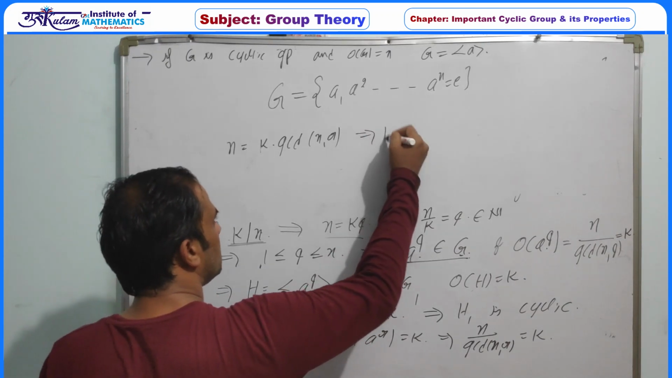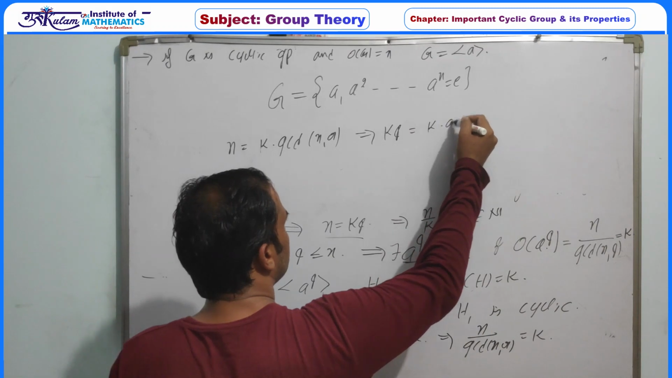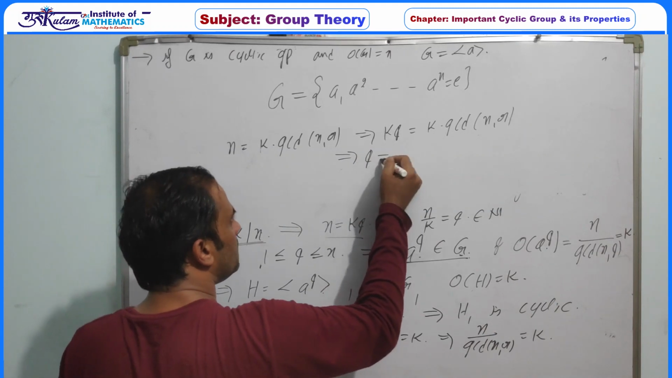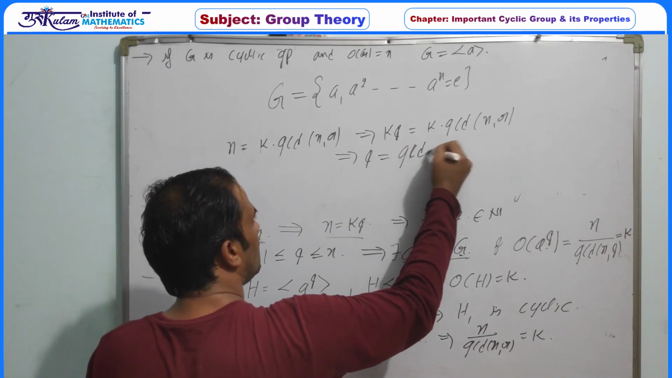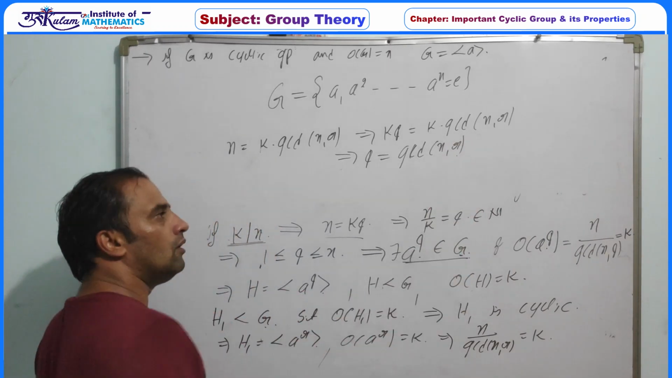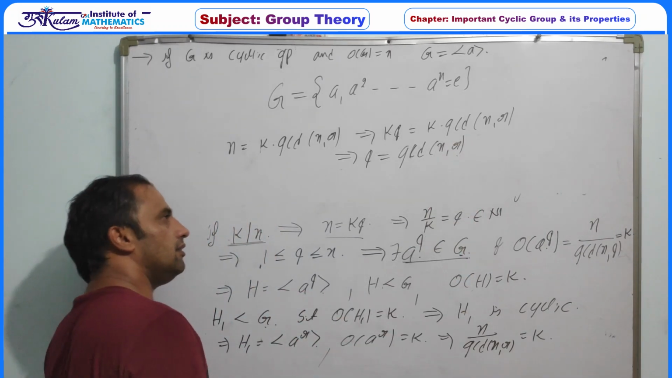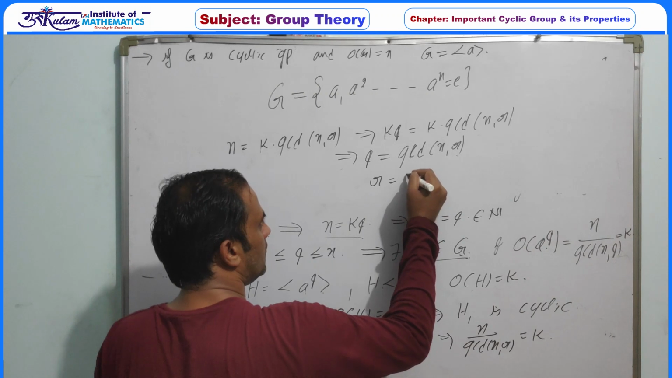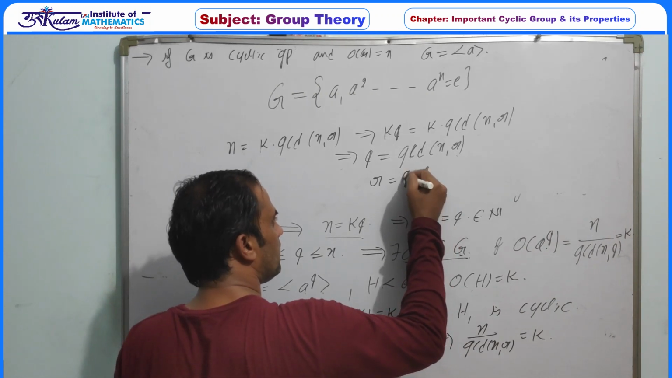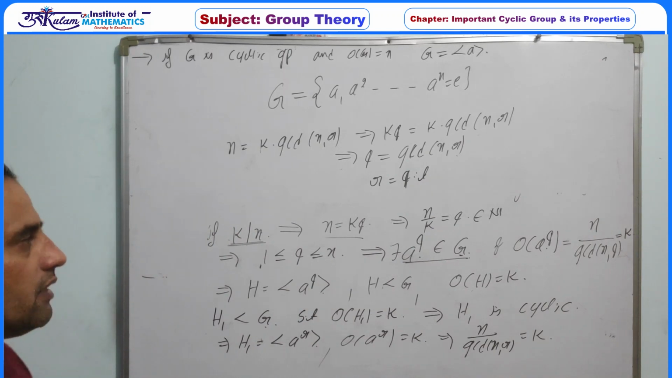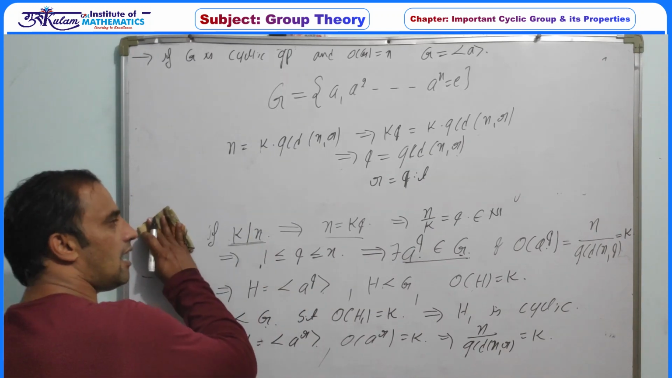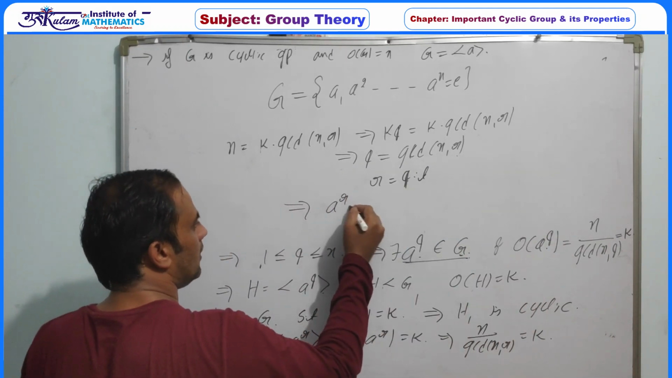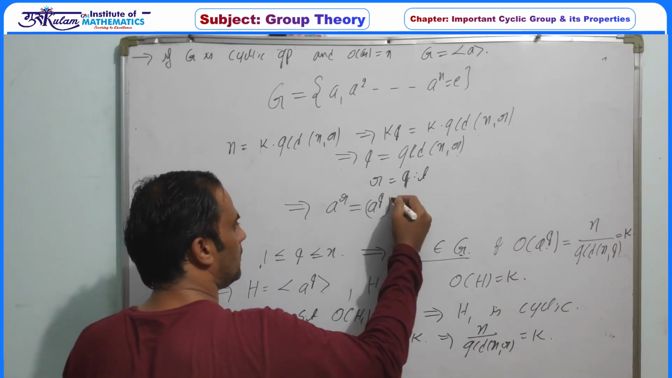So this implies k into q is equal to k into GCD of n and r. So this implies q must be the GCD of n and r. If q is the GCD of n and r, definitely q divides r, so r can be written as q into t, because q is the greatest common divisor of n and r. So r can be written as q into t, so this implies a to the power r must be equal to a to the power q whole power t.